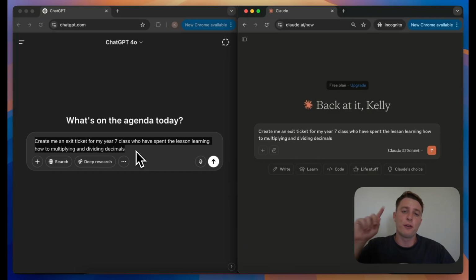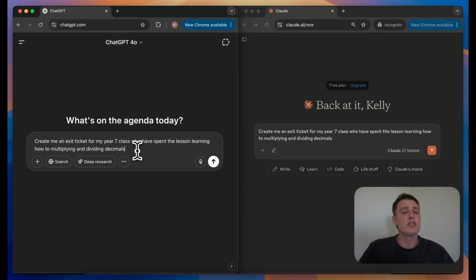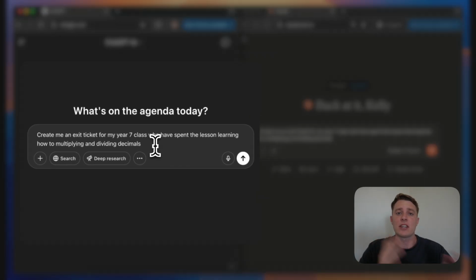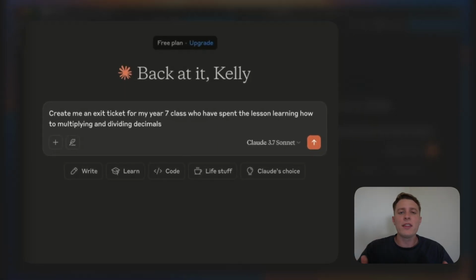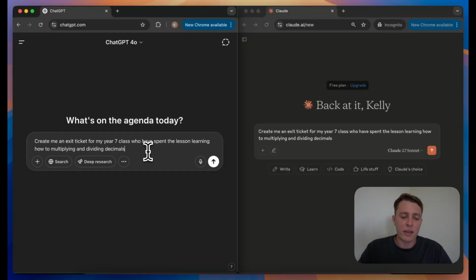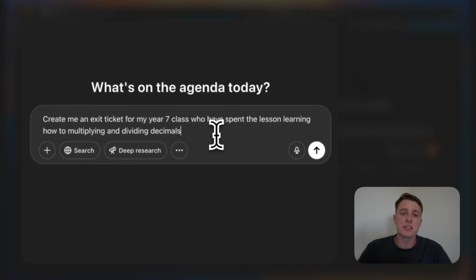So let's just say I've been teaching multiplying and dividing decimals, and I now want to create an exit ticket. First way that we can create our exit tickets is using generic AI tools such as ChatGPT, which you see on this side of the screen, and then Claude, which you see on the other. The way that these tools work is you essentially type a request into this box here. So I'm asking it to create an exit ticket based on multiplying and dividing decimals.